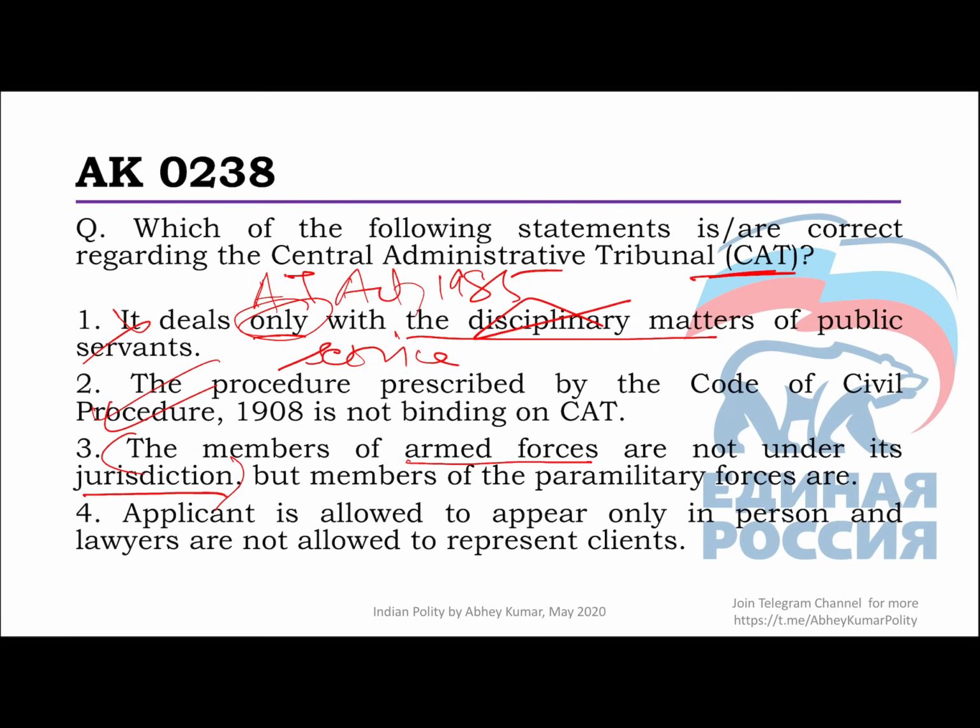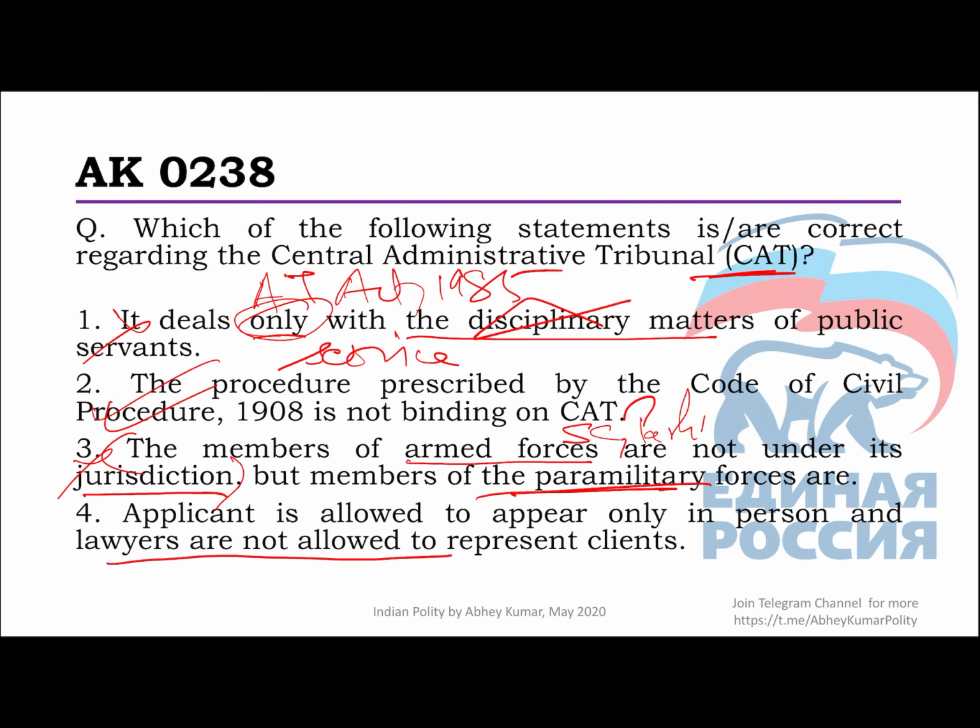But we know that some civilian employees are there. Similarly, officers and servants of the Supreme Court of India, as well as the Secretariat Staff of the Parliament of India, they are also not covered under the CAT. Okay, so they are all out of it. And regarding the paramilitary forces, the way there is CAT for the civilians and the Armed Forces Tribunal for the armed forces, it is being considered by the government to establish a tribunal for the paramilitary forces separately. So, anyway, third is a wrong option for us.